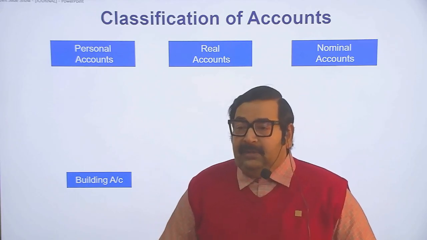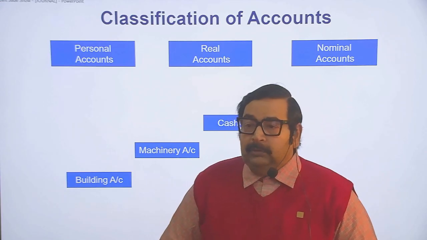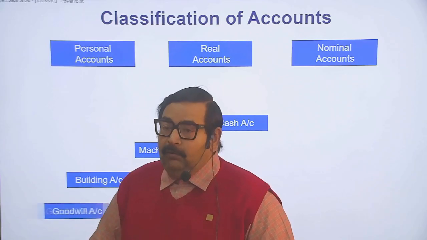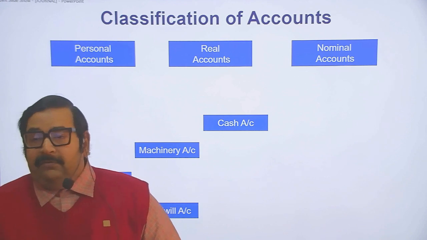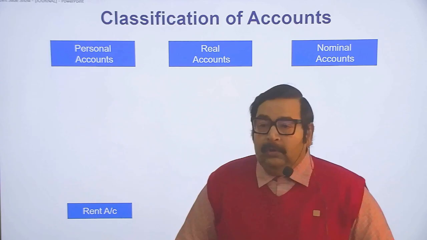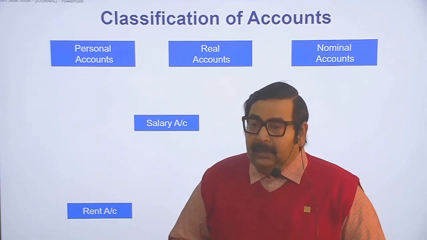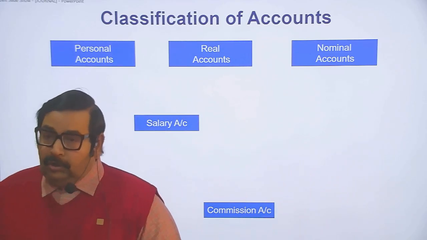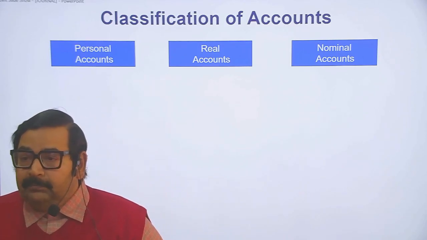Building is an asset, real account. Machinery, asset, real account. Cash account is an asset, real account. And goodwill account is a real account. Rent account, nominal account. Salary account, nominal because it is an expense. Commission account, nominal. Discount account, nominal.